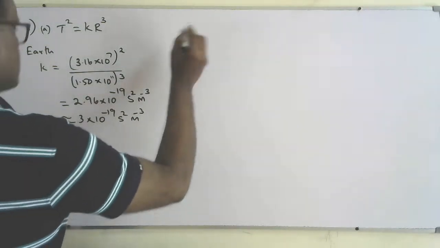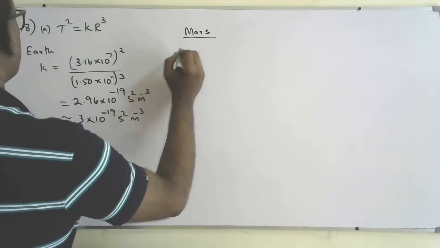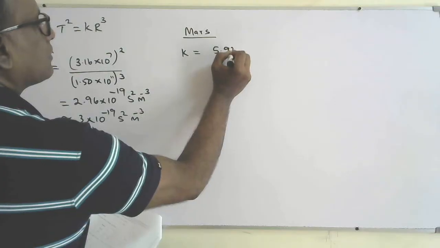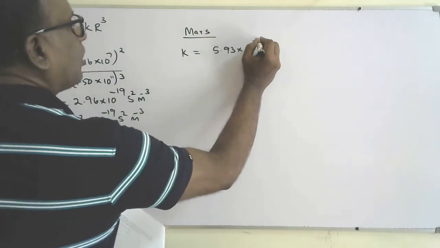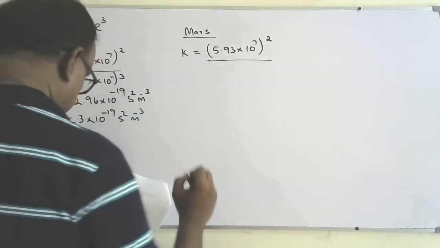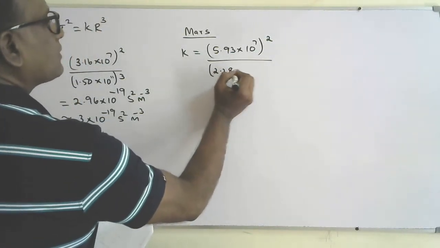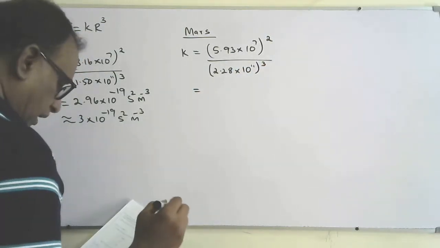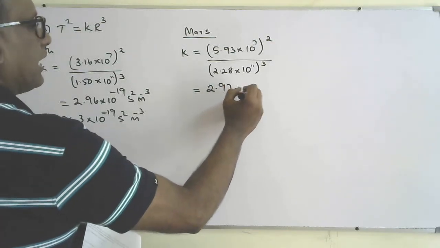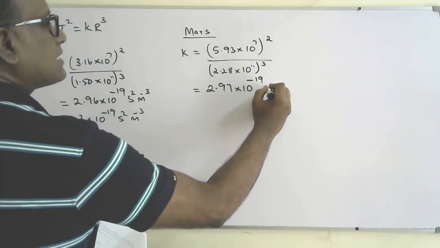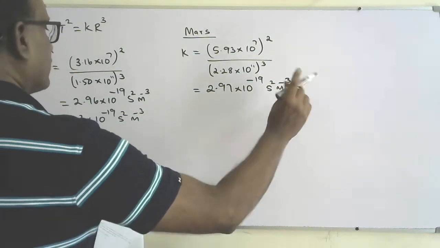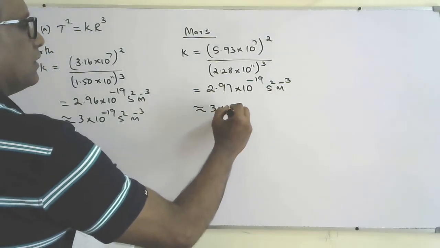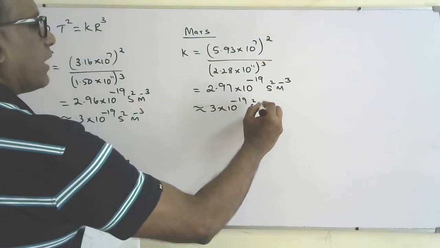Same way, do it for Mars. K is equal to 5.93 times 10 to the power 7, all things squared, divided by 2.28 times 10 to the power 11, all things cubed. So that will be equal to again 2.97 times 10 to the power minus 19 seconds squared m minus 3. So approximately the same thing, 3 times 10 to the power minus 19 s squared m minus 3.